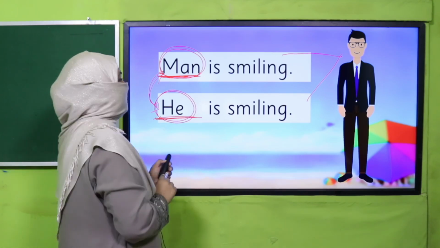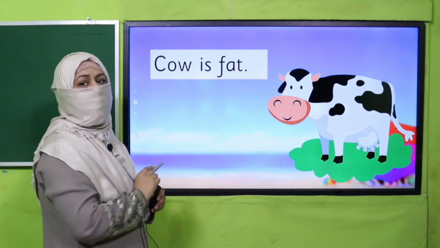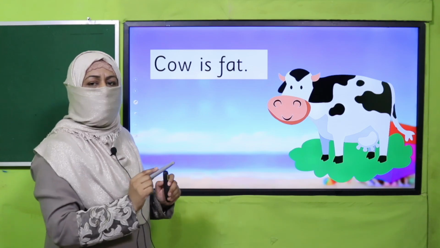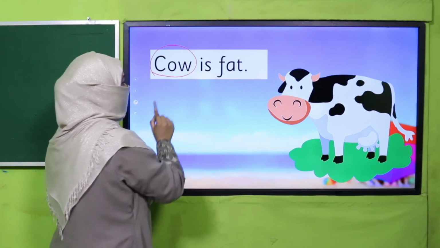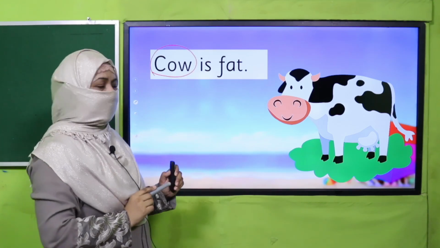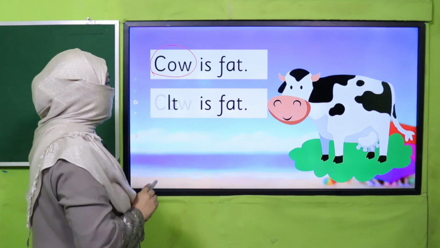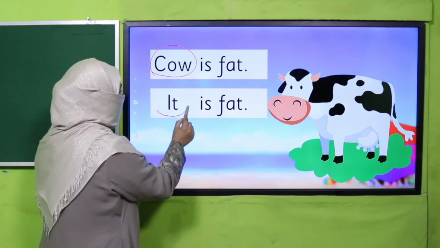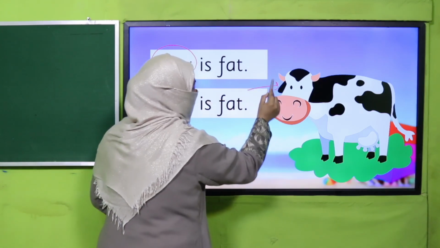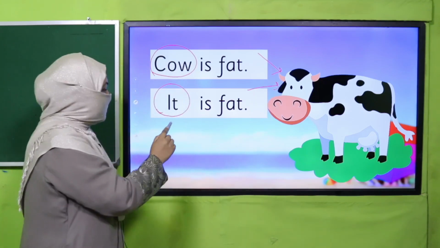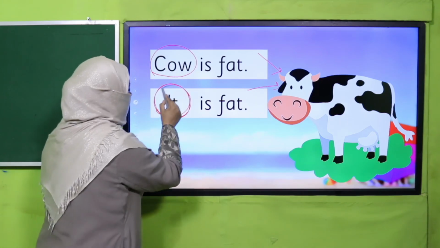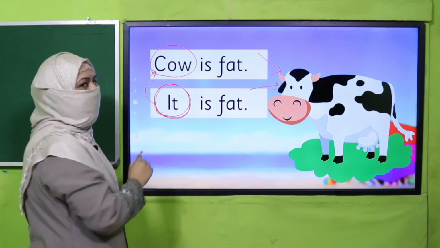All right. The next example is cow is fat. So what is the naming word over here? Cow. How can I rewrite it? It is fat. So I am referring to cow. Cow is fat or it is fat. So this it has replaced the naming word cow.